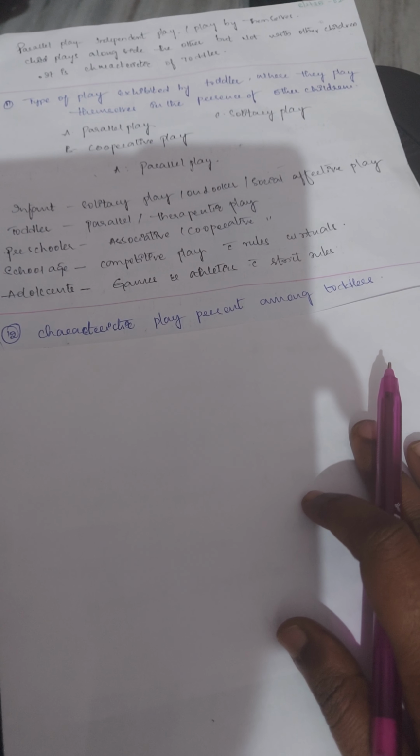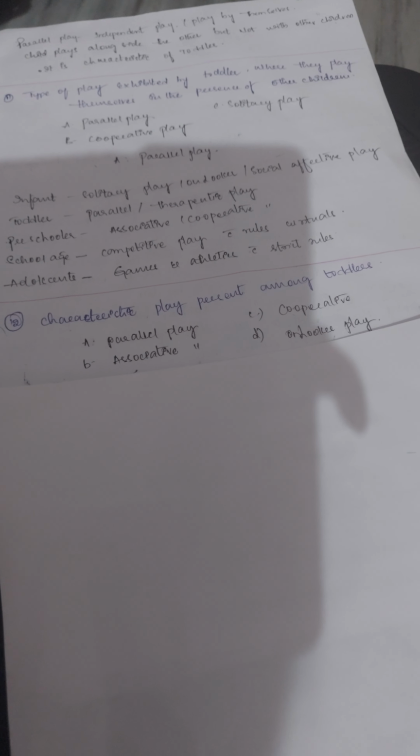Characteristic play present among toddlers. Here the answer options you can see: parallel play, associative play, cooperative play, onlooker play, and the answer is parallel play.